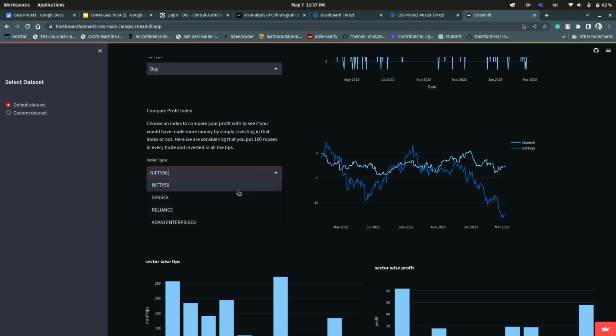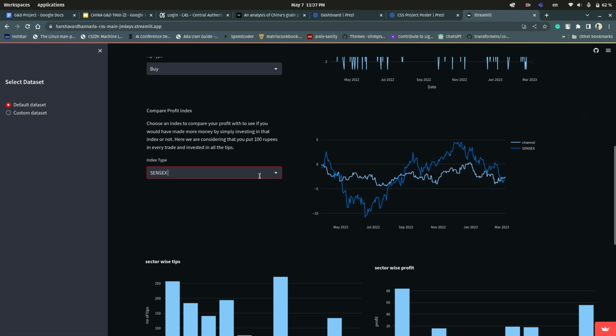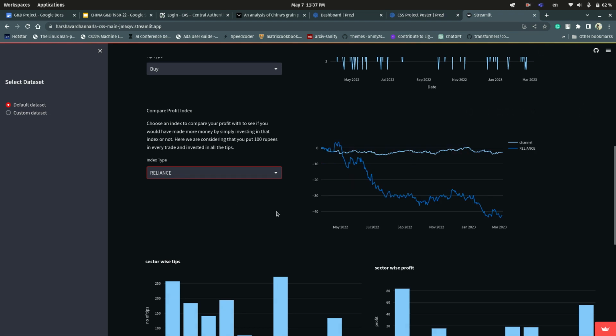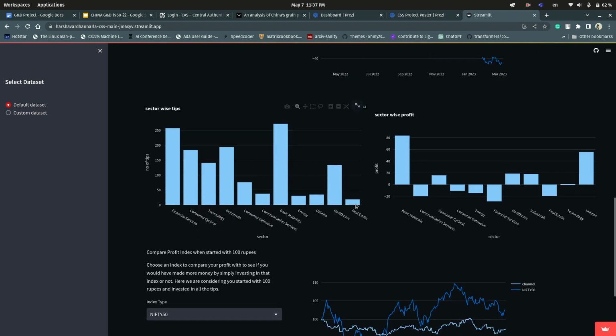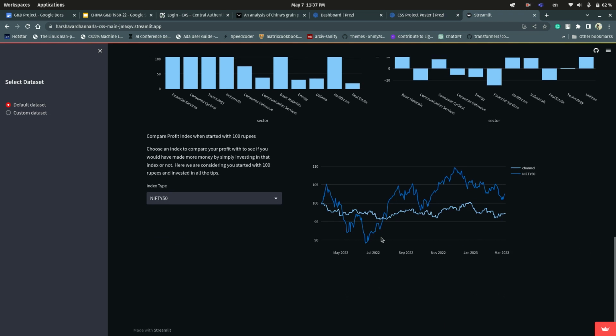So here you can choose to compare with different stocks. So this is Sensex, Nifty 50, Reliance, and so on. And here's the sector-wise analysis. We can see what is most reliable. The tips given are most reliable in the case of basic materials and utilities, and least reliable in the case of real estate and financial services.